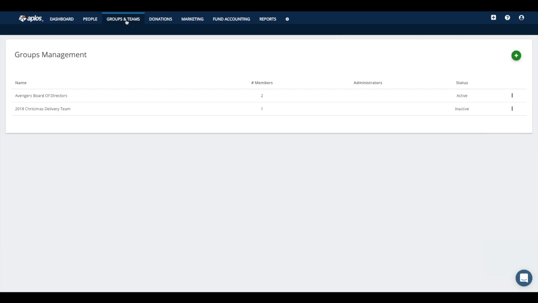And then those groups are kind of like a member management platform, so that each group can log into their own separate Aplos kind of account, and then they can manage the members who are a part of that group or team, and they can send emails between each other. They can send messages to the whole team. They can print out like a member directory, that kind of thing. So that is a new feature that we've come out with.